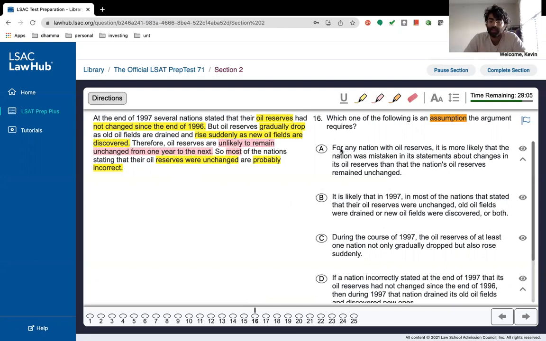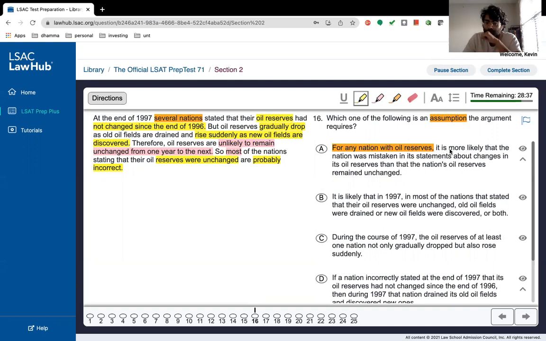So A: for any nation with oil reserves, it is more likely that the nation was mistaken in its statement about changes in its oil reserves if the nation's oil reserves remained unchanged. So this one is strong, right? It has for any nation with oil reserves, but we're not talking about any nation with oil reserves. We're just talking about the several nations who stated that their oil reserves had not changed. So this one has that as an issue, right? But we're not going to mark it off because it's still pretty strong.